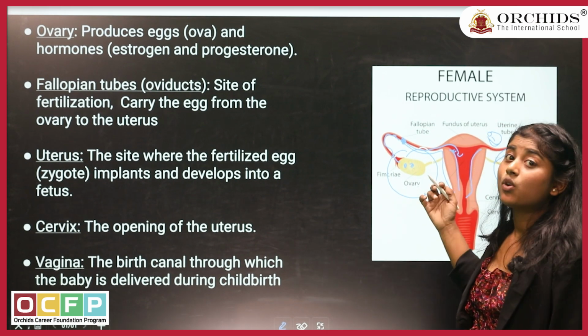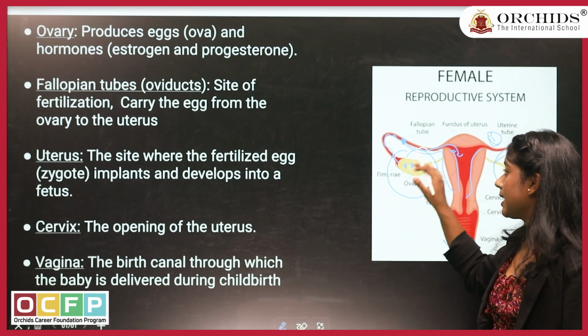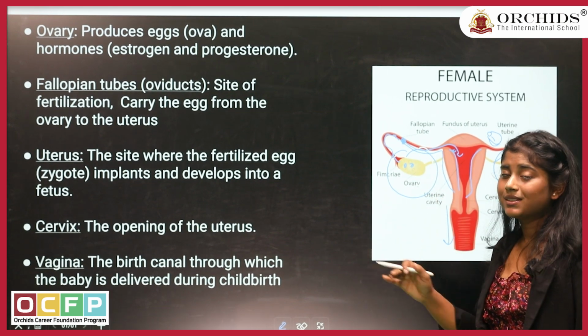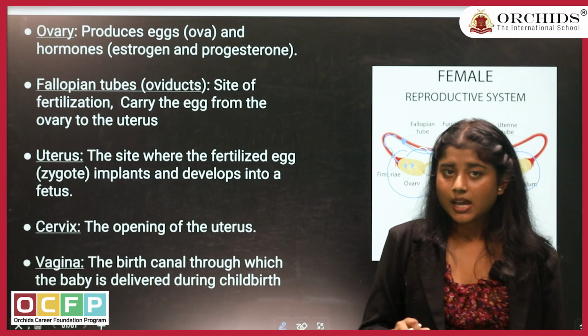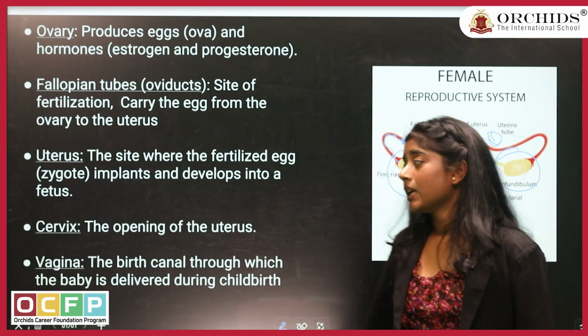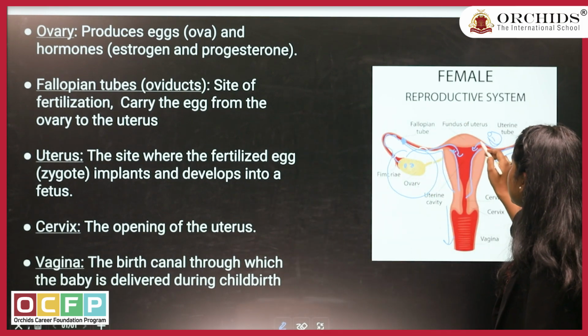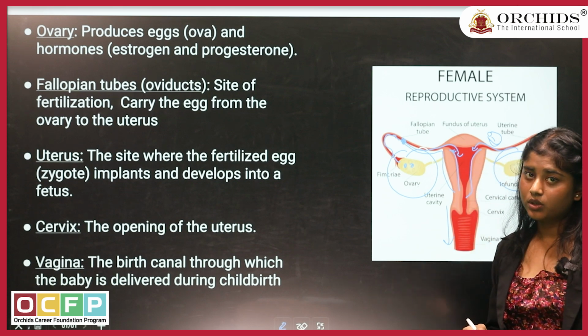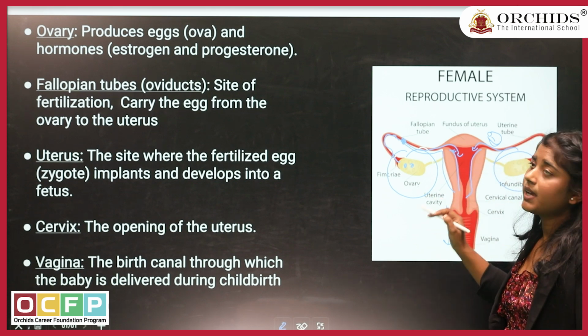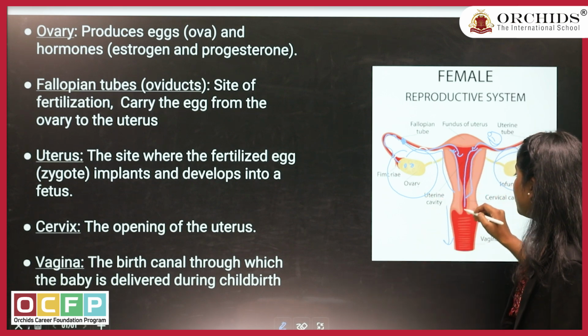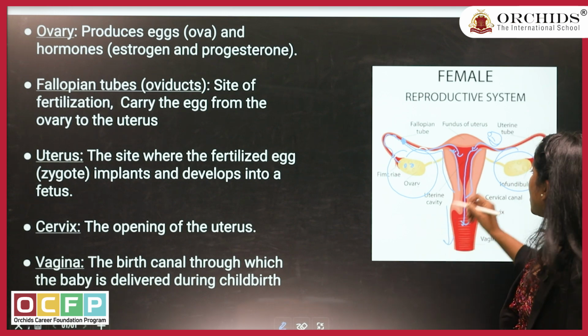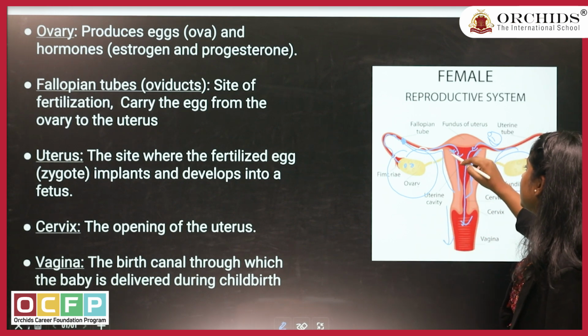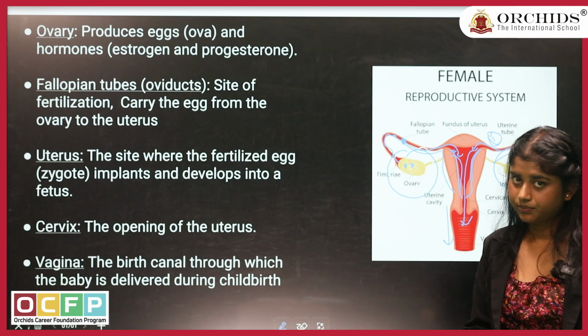Next part was, what will happen if the egg is not fertilized? That means there is no fusion of the female gamete, and if that is not happening, the egg will reach the uterus. If it is not fertilized, it will be removed out of the female body along with the blood lining and the mucus which is formed.